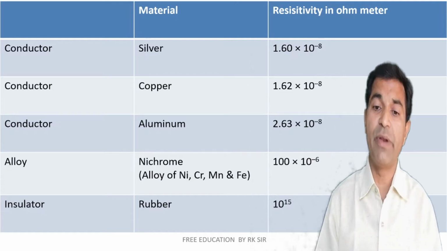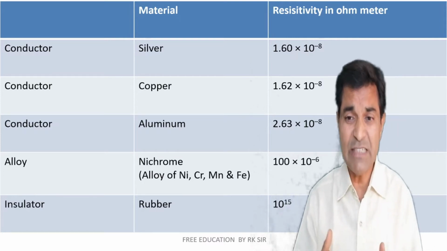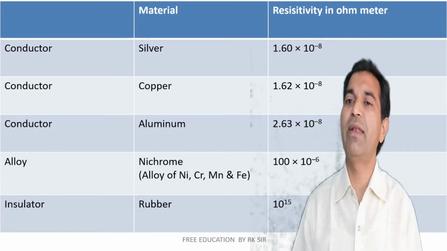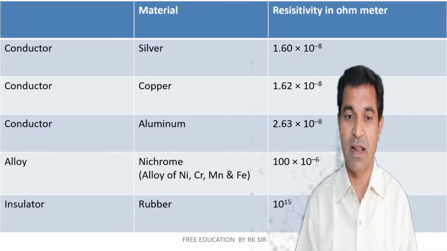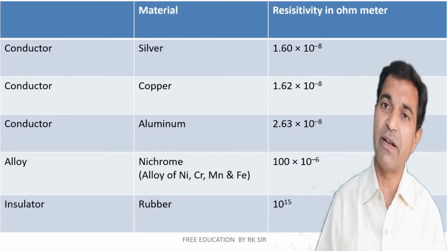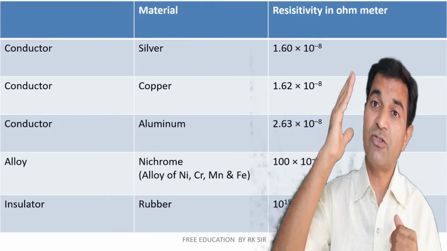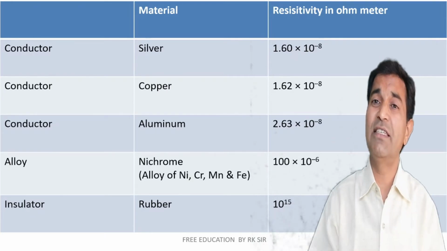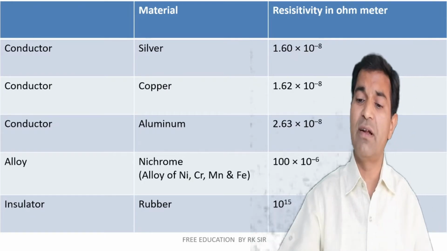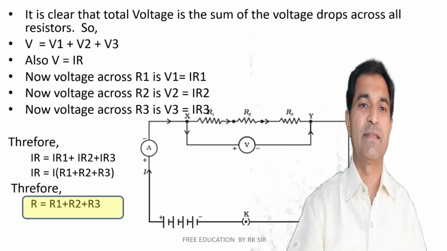It is an alloy of nickel, chromium, manganese and ferrous. It has a resistivity of 100 into 10 raised to minus 6 ohm meter. So it is widely used in heaters, geysers, etc. But now see the resistivity of the insulator rubber. It is 1 into 10 raised to 15. So it has very high resistivity and it will not allow flow of current under any circumstances.